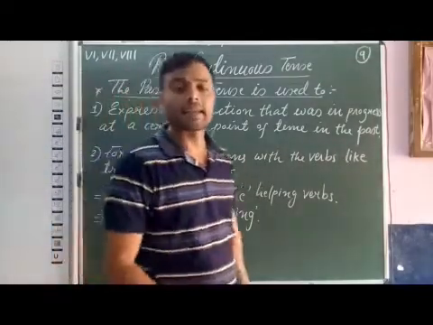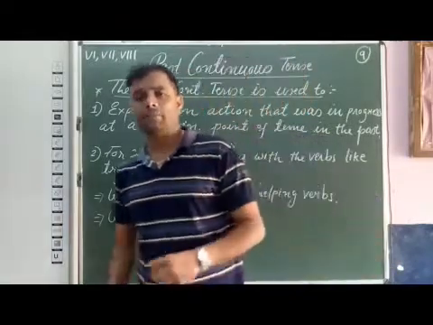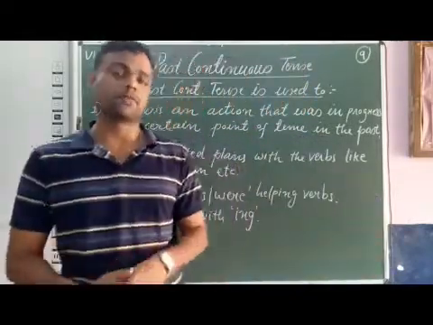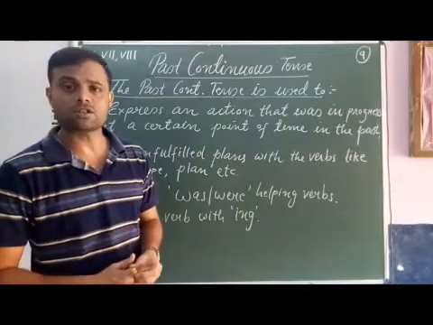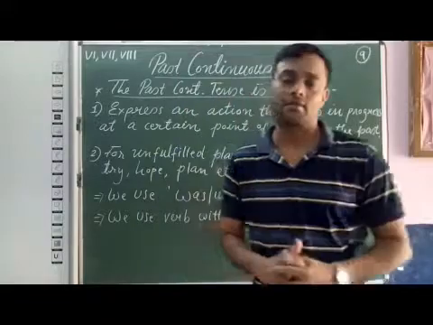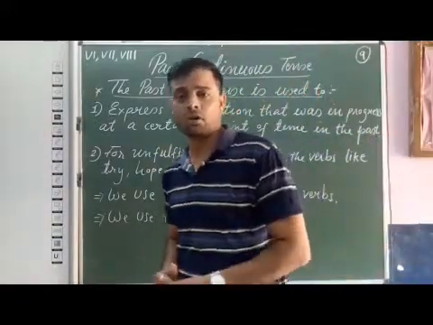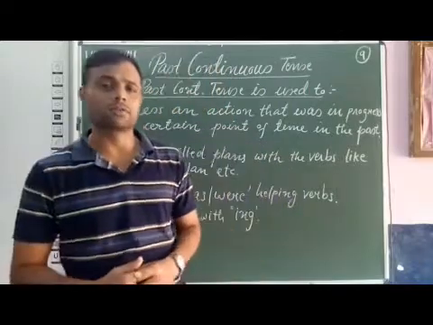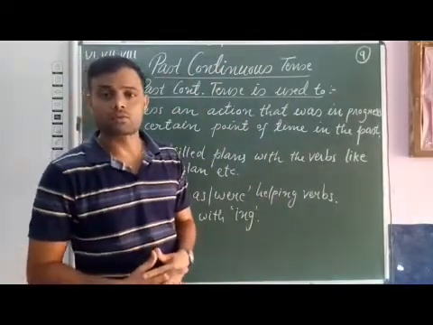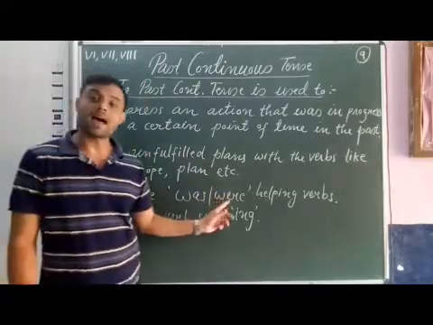Now students, in past continuous tense, we use helping verbs was and were. I repeat, in past continuous tense, we use helping verbs was and were. If you remember, in the introductory video module of tenses, I have explained forms of to be. So was and were are past forms of to be.